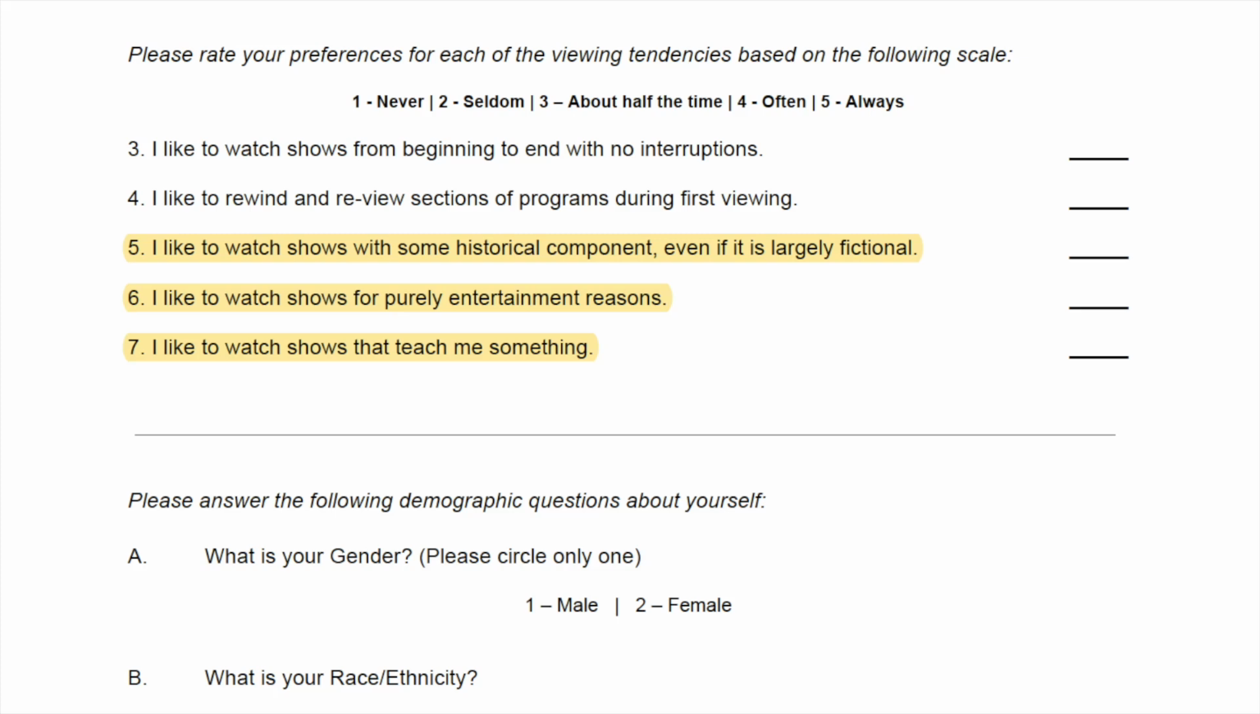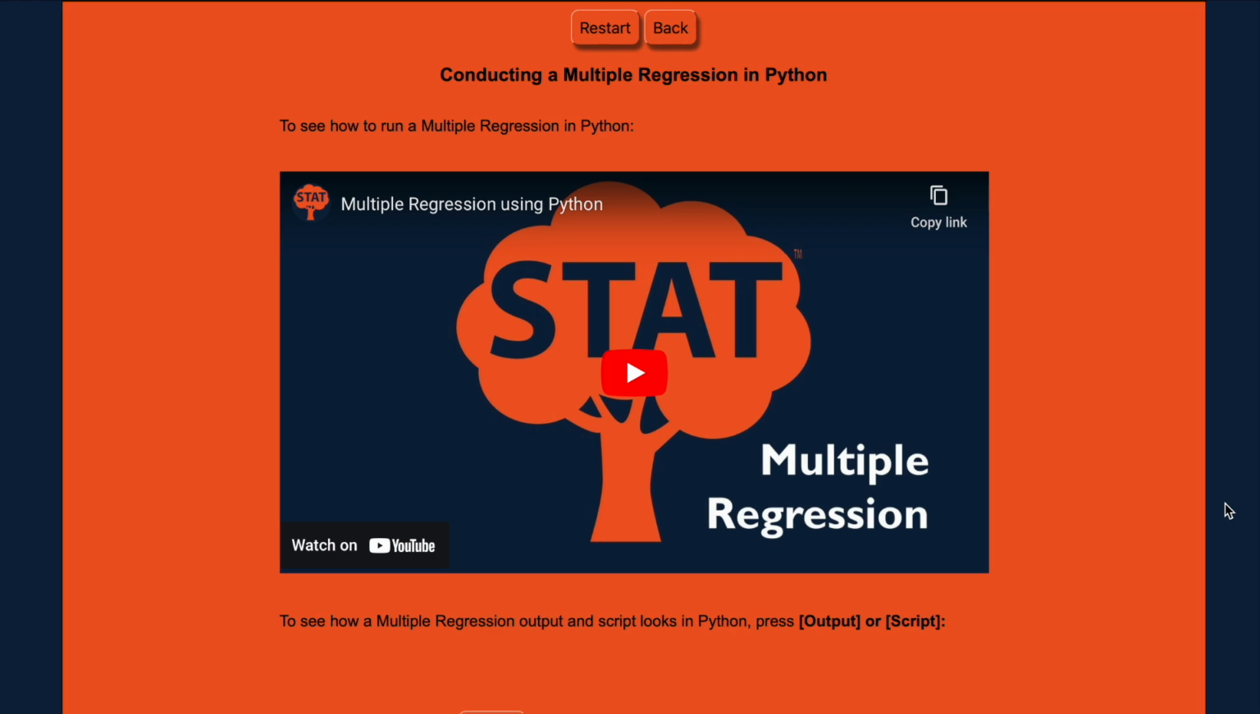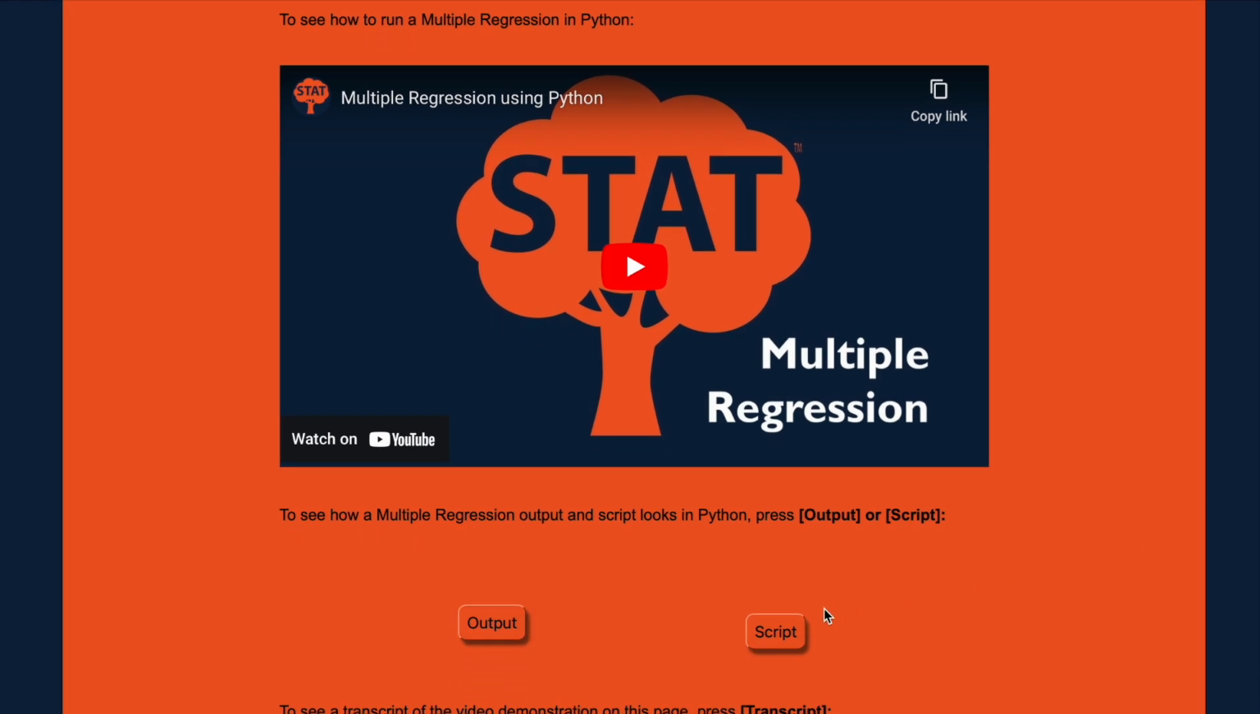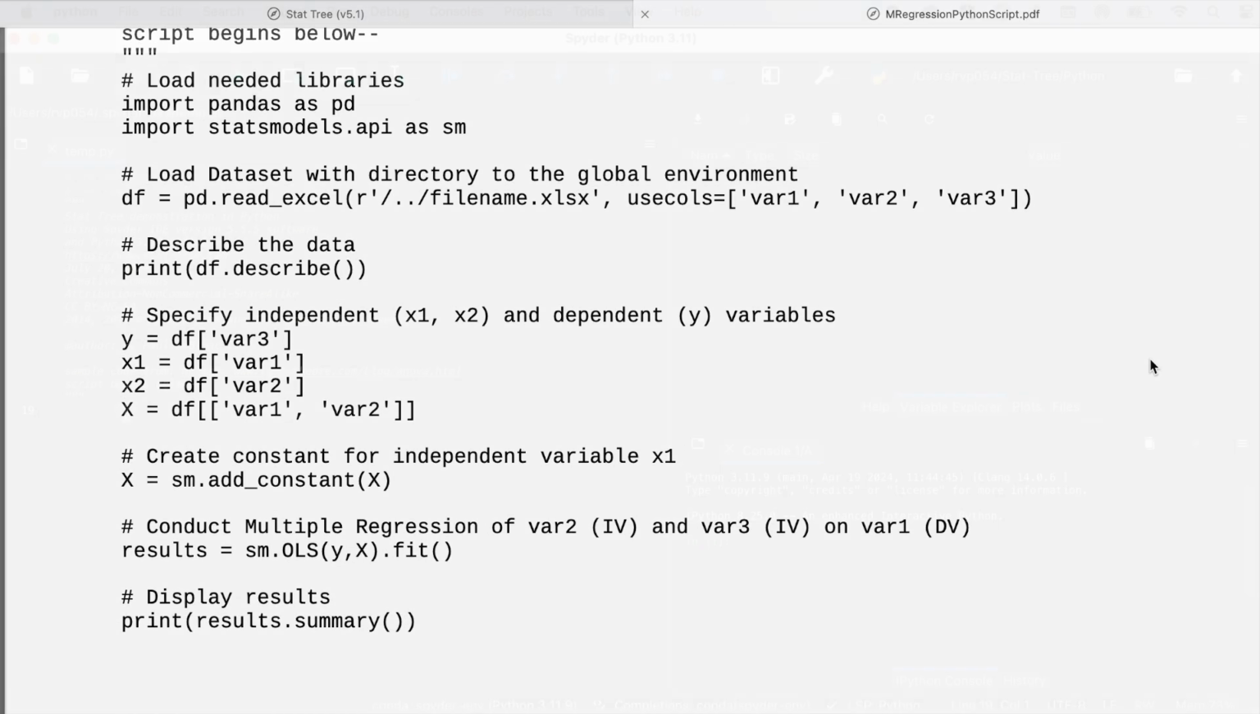For this demonstration, we will use questions 5 and 7 for the independent variables and question 6 for the dependent variable. To run the multiple regression test for causal inference in Spyder, type in the following Python code. This code can be copied from the new browser window when you press the script button on the sending page from the Stat Tree module.